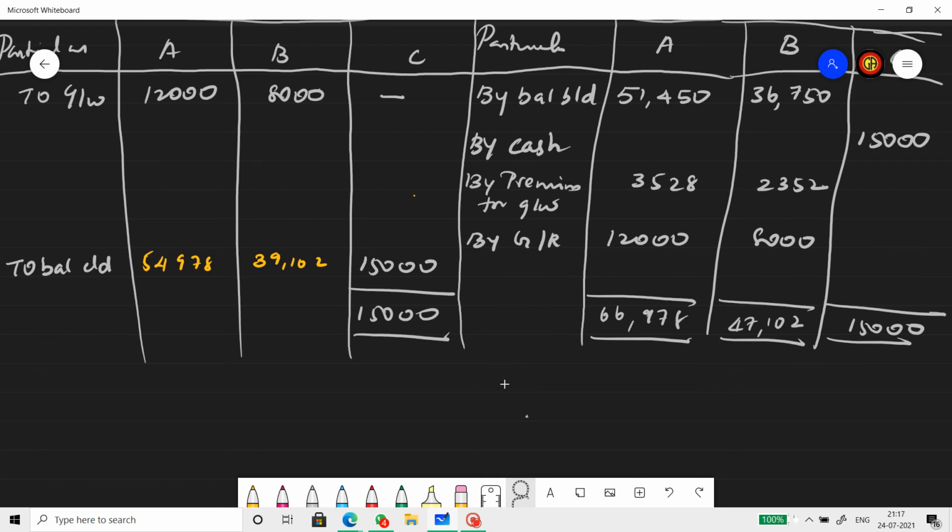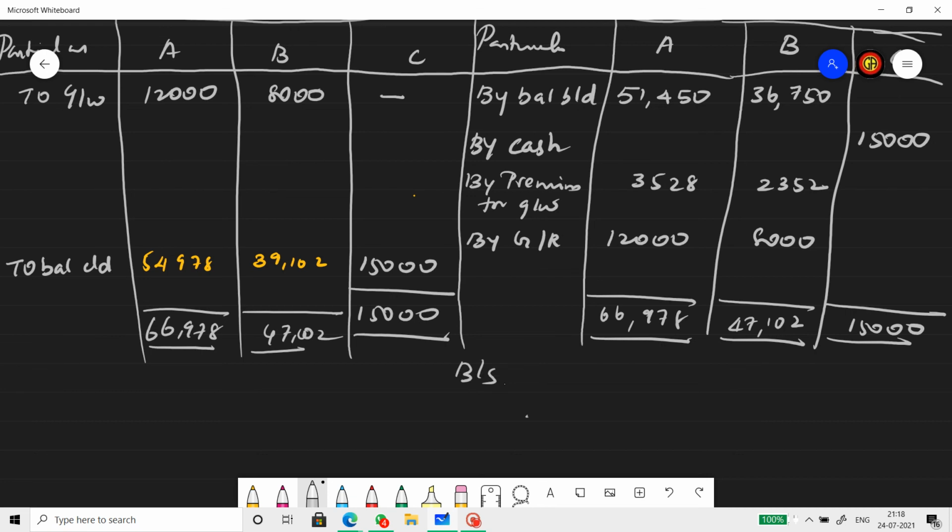Whereas for A, the credit side total is 66,978. On the debit side we have 12,000. So this minus this will give you the closing balance as 54,978. Likewise for B, the credit side total is 47,102 minus 8,000 on debit. So the credit balance is 39,102. So this is the balancing figure of the capital account, which will be the balance to be shown in the balance sheet.